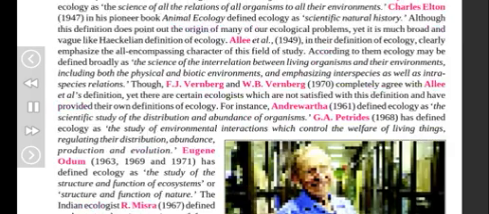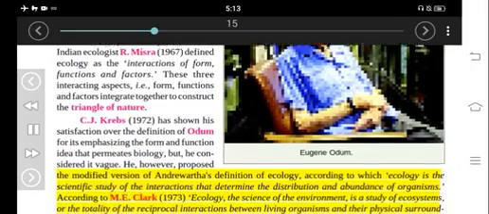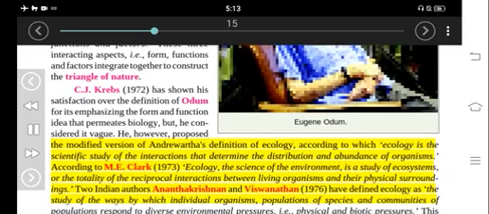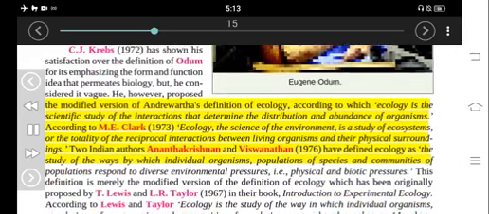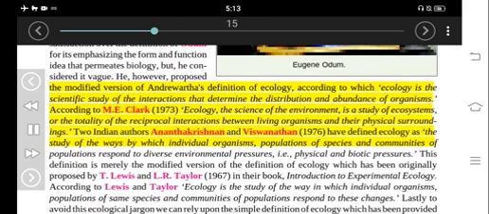He, however, proposed a modified version of Andrewartha's definition of ecology, according to which ecology is the scientific study of the interactions that determine the distribution and abundance of organisms. According to M. E. Clark, 1973, ecology, the science of the environment, is a study of ecosystems, or the totality of the reciprocal interactions between living organisms and their physical surroundings. Two Indian authors, Ananthakrishnan and Viswanathan, 1976, have defined ecology as the study of the ways by which individual organisms, populations of species and communities of populations respond to diverse environmental pressures, that is, physical and biotic pressures. This definition is merely the modified version of the definition of ecology originally proposed by T. Lewis and L. R. Taylor, 1967, in their book Introduction to Experimental Ecology.